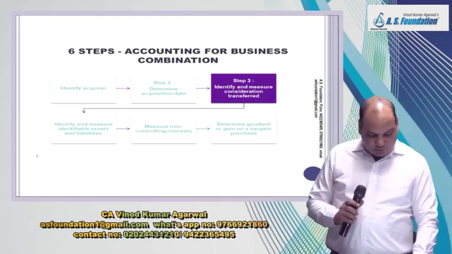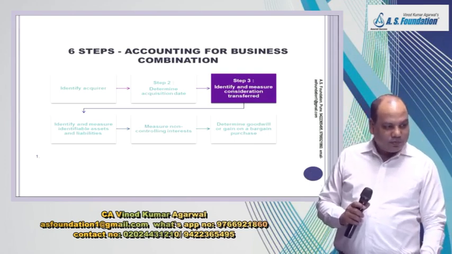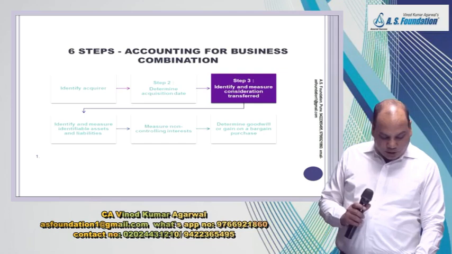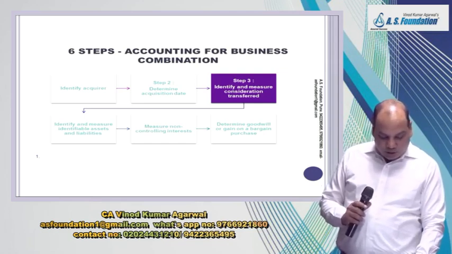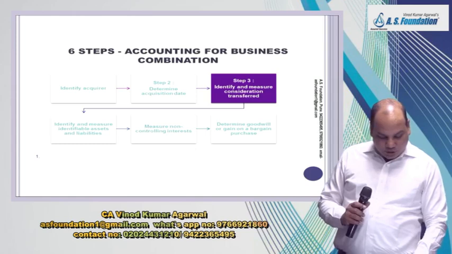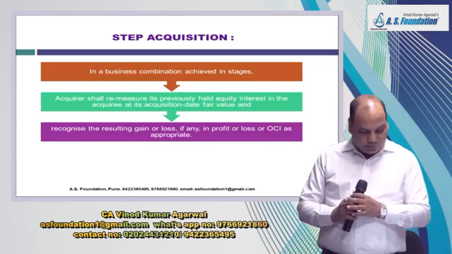There are 3 points: A, B, C. Point A: if before the acquisition of the controlling stake, the acquirer was holding the equity investment as a passive investor. Sir, what is a passive investor? Less than 20% share.